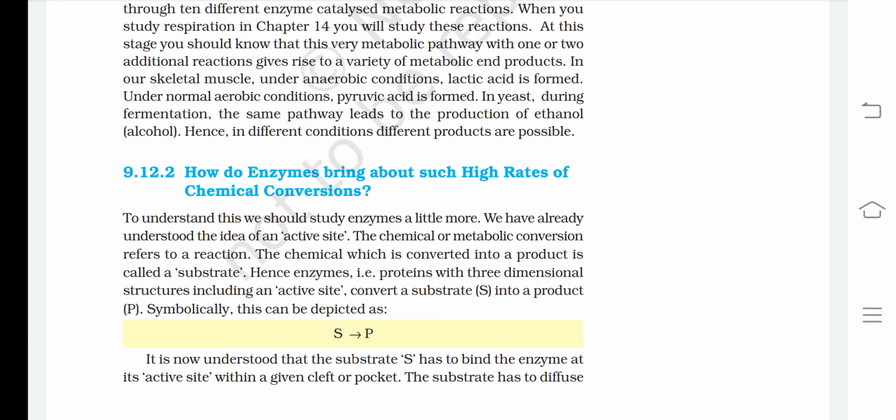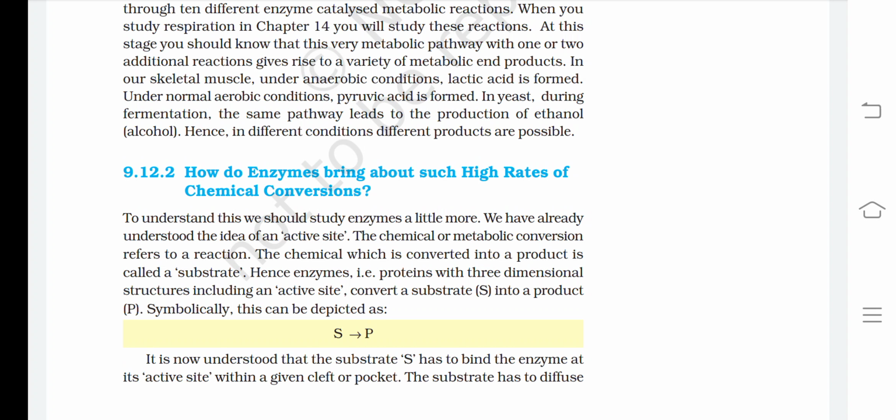How do enzymes bring about such high rates of chemical conversions? To understand this, we should study enzymes a little more. We have already understood the idea of an active site. The chemical or metabolic conversion refers to a reaction. The chemical which is converted into a product is called a substrate. Hence, enzymes, that is proteins with three-dimensional structures including an active site, convert a substrate into a product. Symbolically, this can be depicted as S forms P.